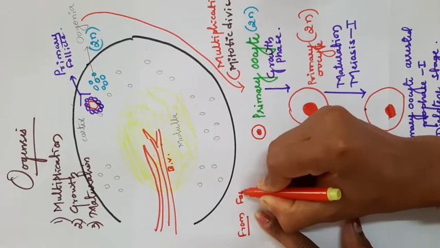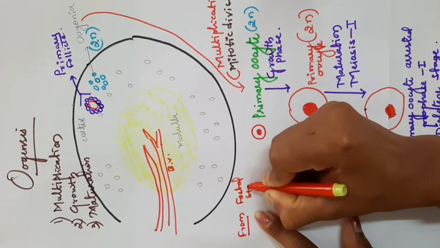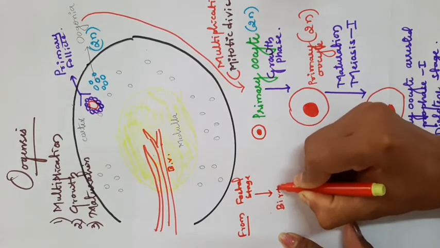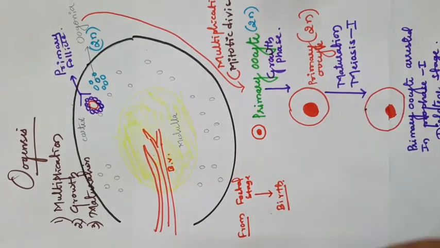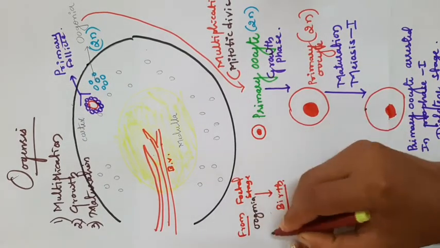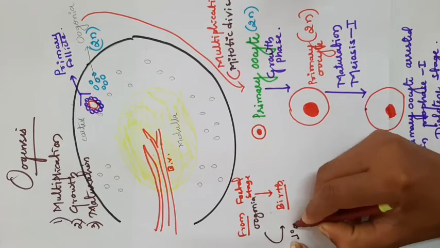Here I will write fetal stage to birth. Up to birth only, we can see oogonia to primary oocyte formation.